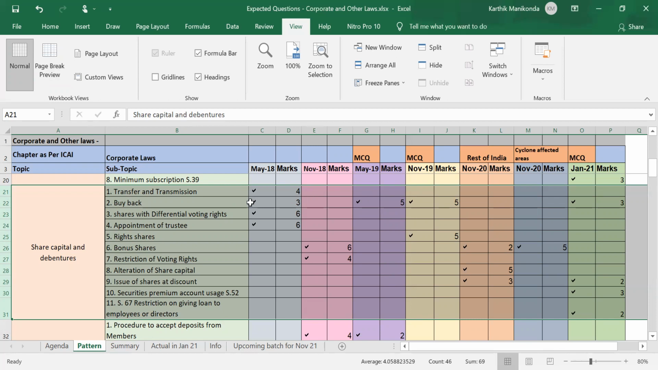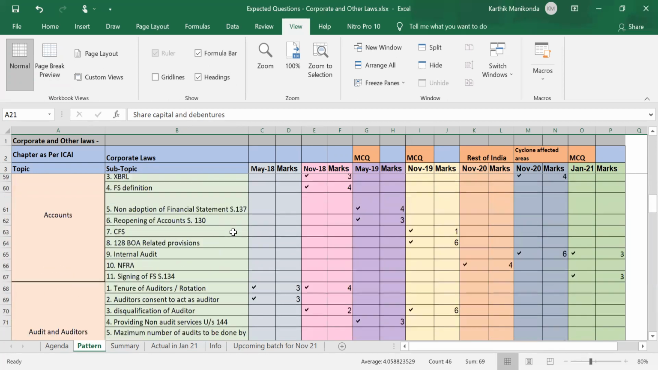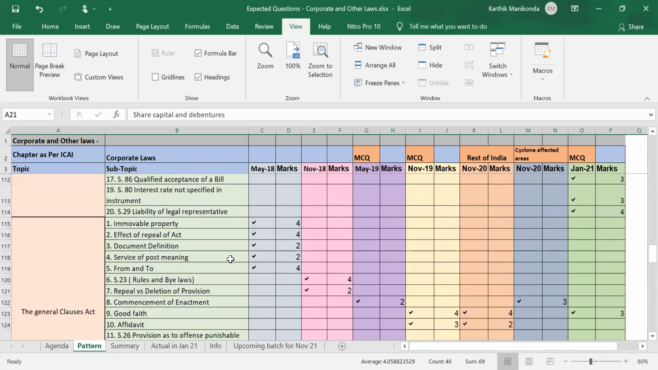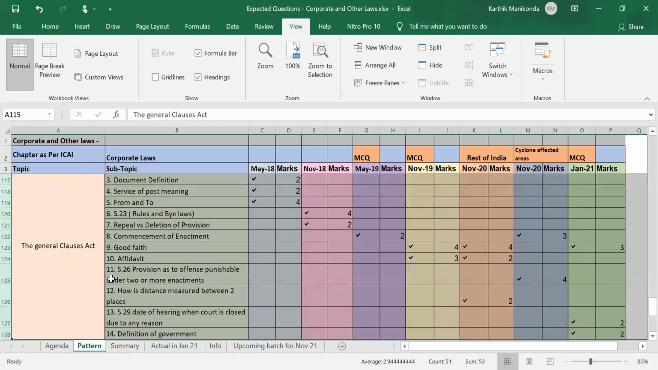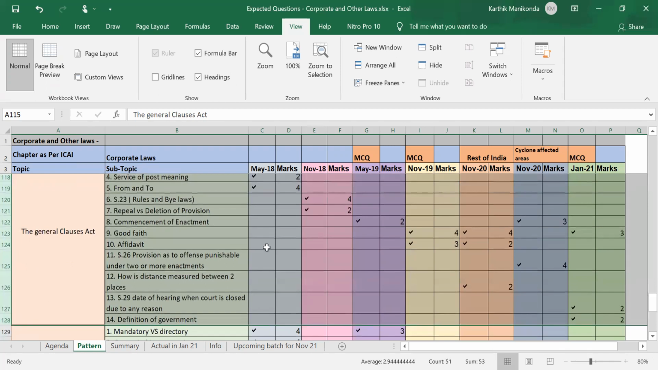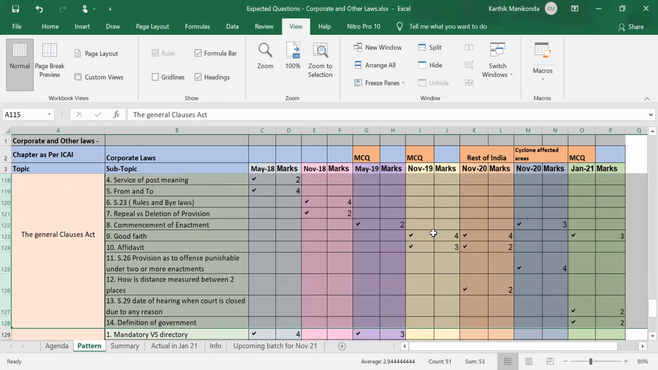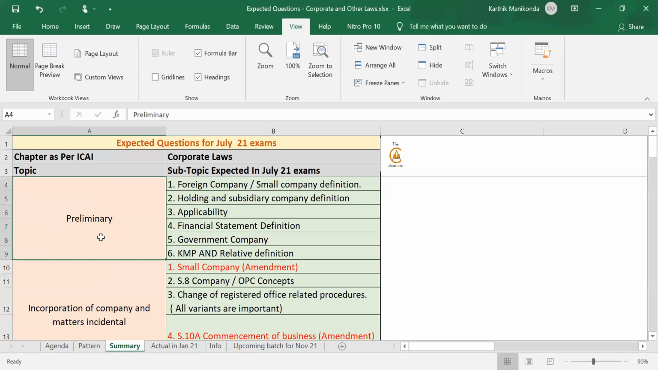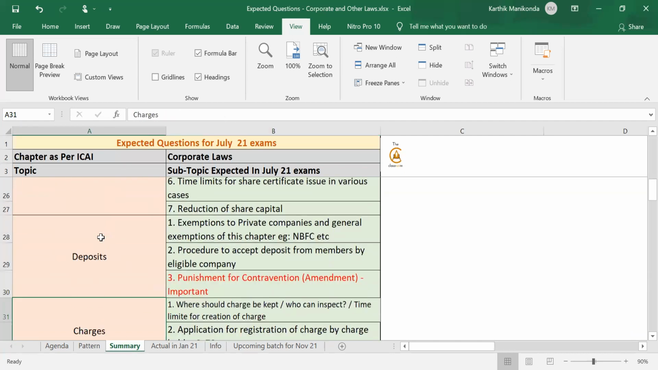For simple reason being, in some topics questions are repeating, in some topics questions are not repeating. For example, if you look at topics like General Clauses Act and all, here hardly concepts have been repeated. Definition of immovable property tested only in May 18, never tested so far yet, because there are so many new concepts yet to be tested. In latest Jan 21 exam, they tested definition of government. So we can predict that since there are some more topics yet to be tested, they will be tested now going forward. So based on this, for every topic, we have prepared a summary for each topic, what can be expected in July 21 exams.